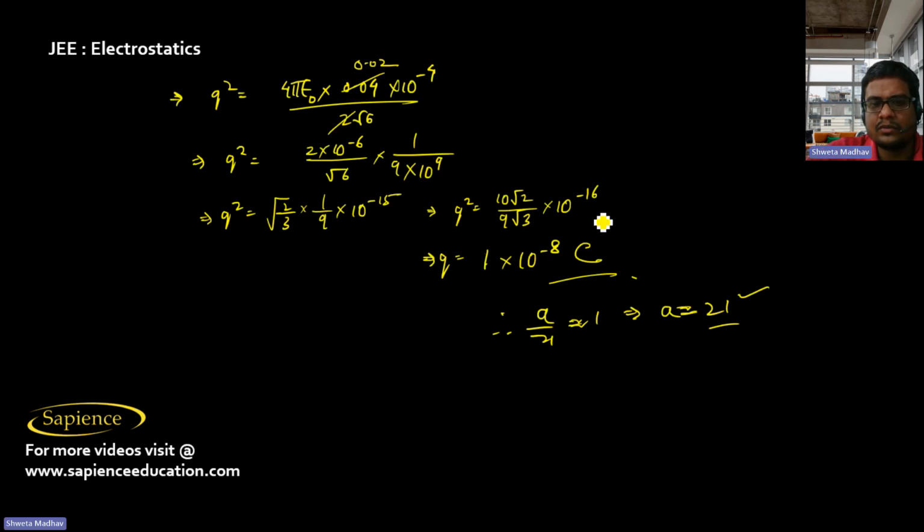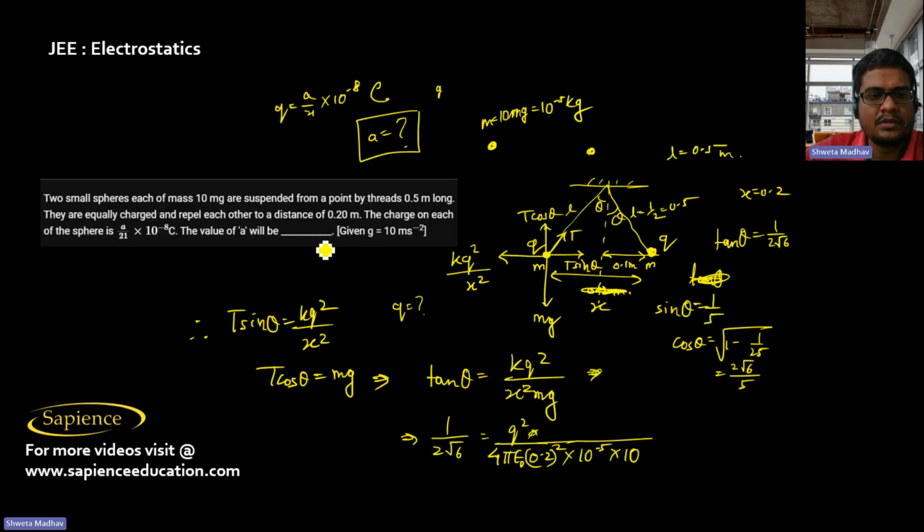We have to actually take the root of this. It will be root over 10 by 9 root 3, which is approximately 1 only, into 10 power minus 8. Now root over 1 is approximately 1 only. So this will be 21. So the value of A is 21.